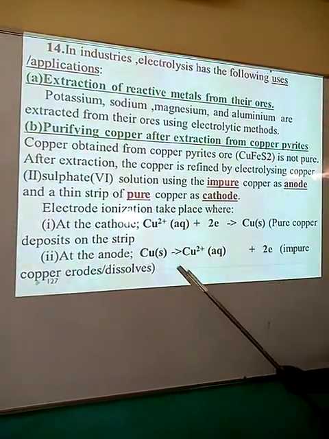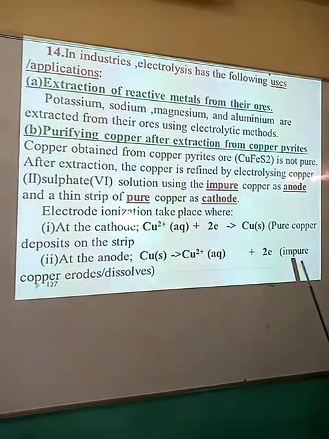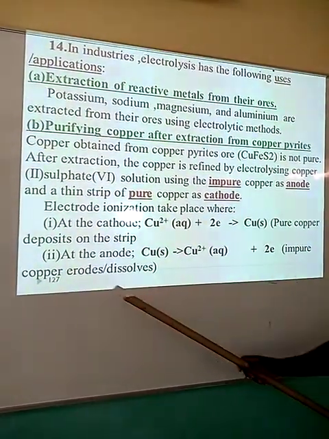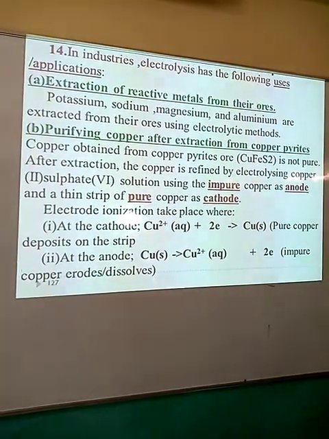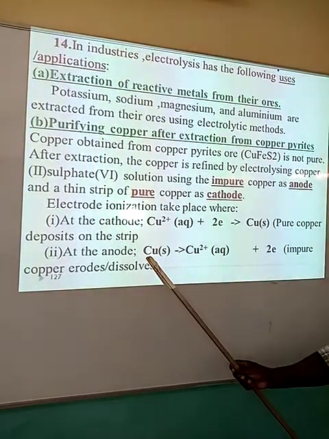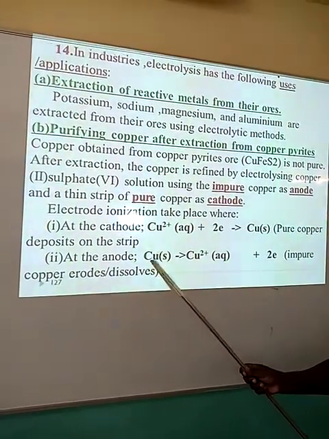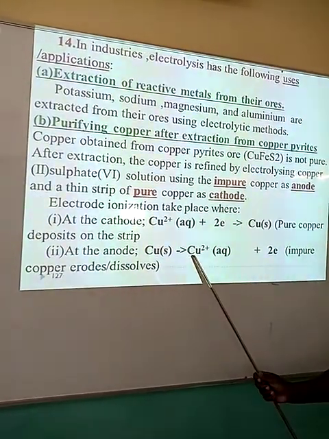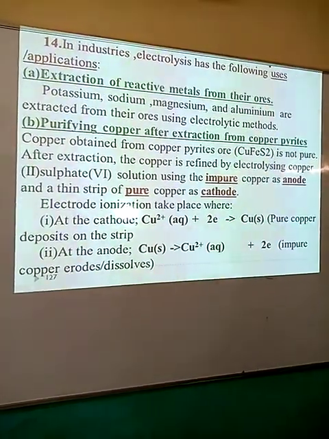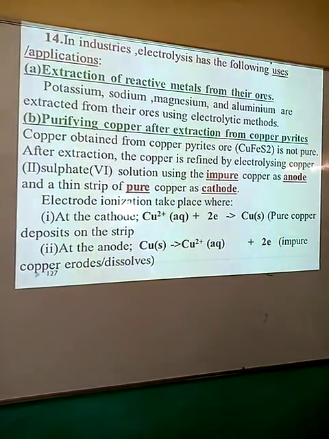In this case, the impure anode will corrode, erode or dissolve in the solution. As it dissolves, the copper goes into solution to form copper ions by releasing the two electrons. That is one application that we need to take care of.